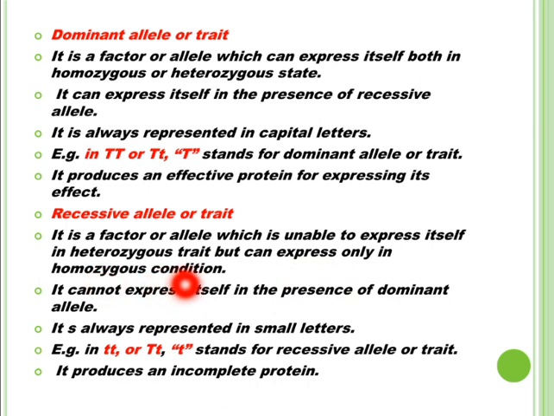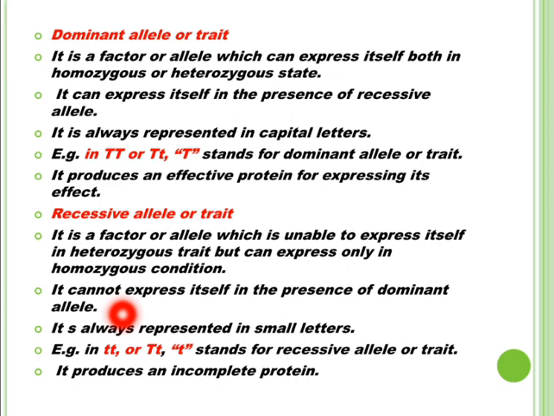This means a recessive allele can express its trait only when its partner allele is also recessive. Small t, small t are the pair of alleles which can express the trait of dwarfness only when both are in recessive and homozygous condition.